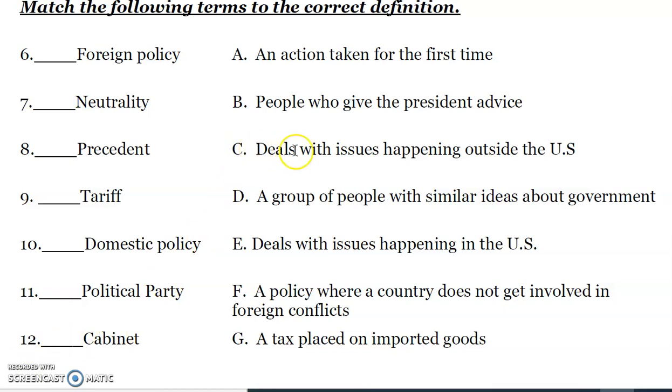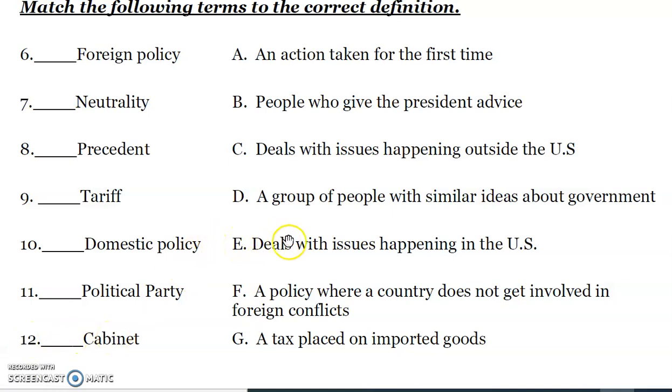C. Deals with issues happening outside the U.S. Is that 6. Foreign policy, 7. Neutrality, 8. Precedent, 9. Tariff. D. A group of people with similar ideas about government. Similar ideas about government. Is that 9. Tariff, 10. Domestic policy, 11. Political party, 12. Cabinet.